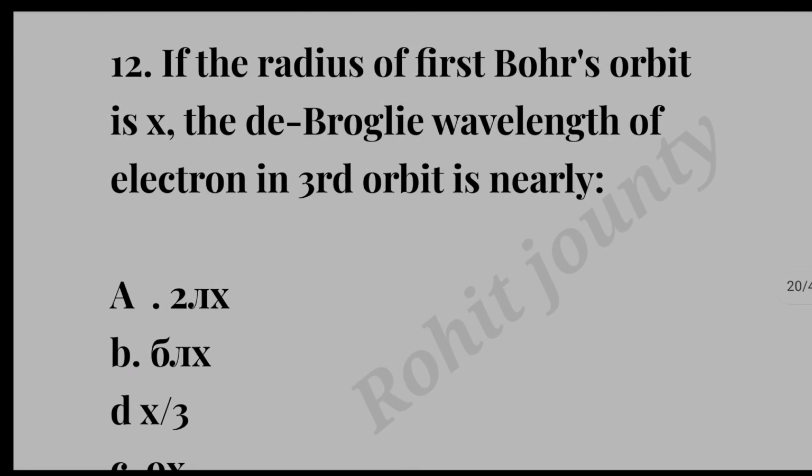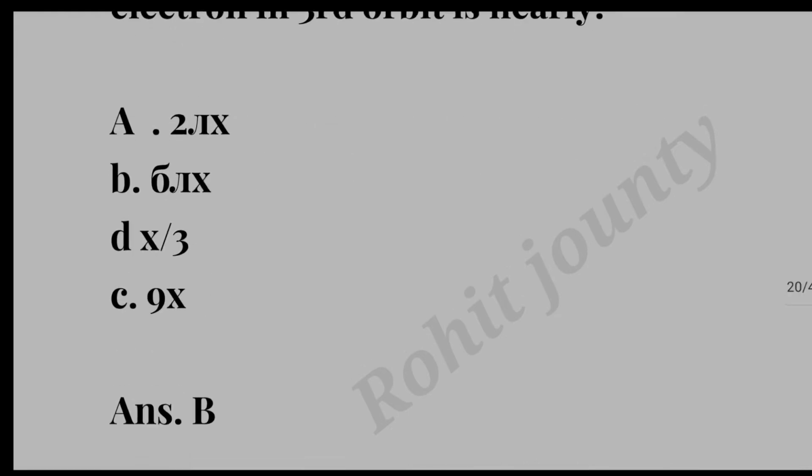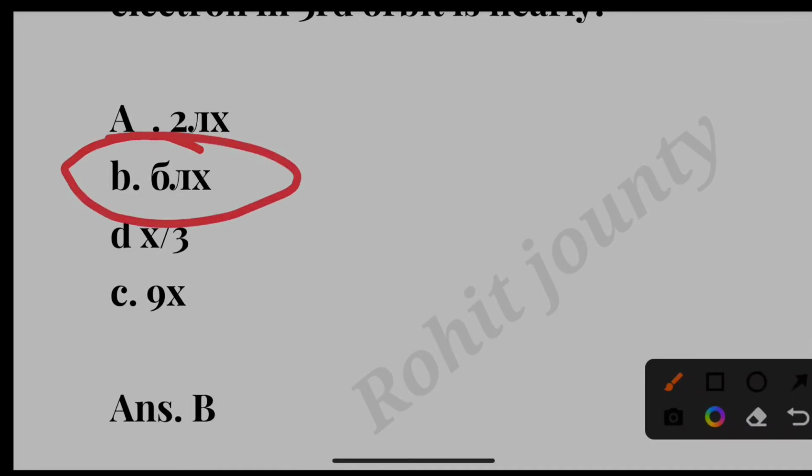Question number 12. If the radius of the first Bohr orbit is x, the de Broglie wavelength of the electron in the third orbit is nearly option A. 2πx. Option B. 6πx. Option C. x/3. Option D. 9x. The correct answer is option B. 6πx.